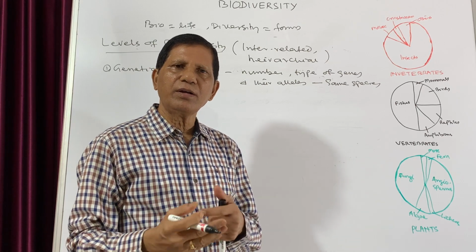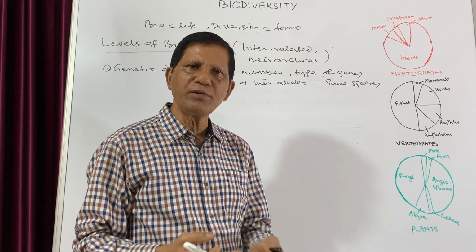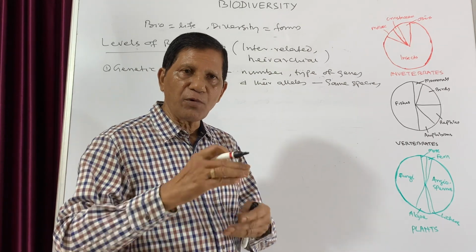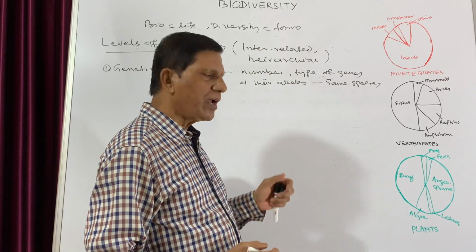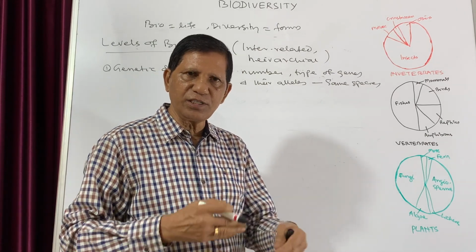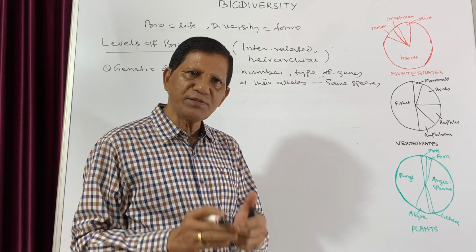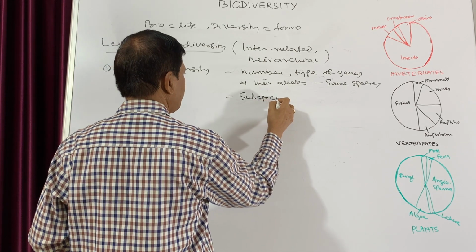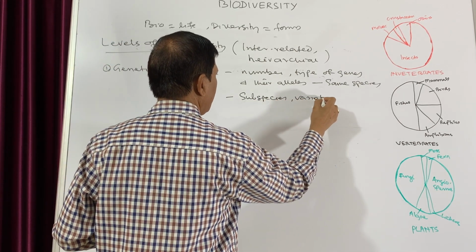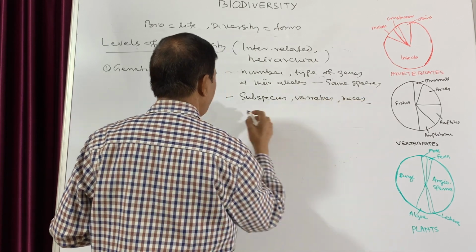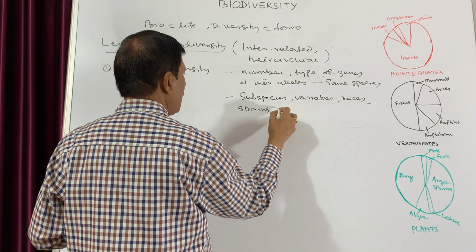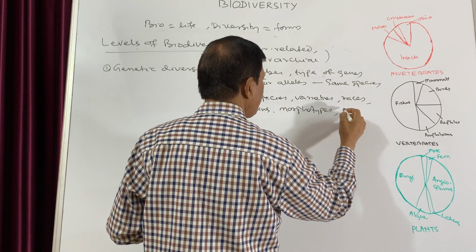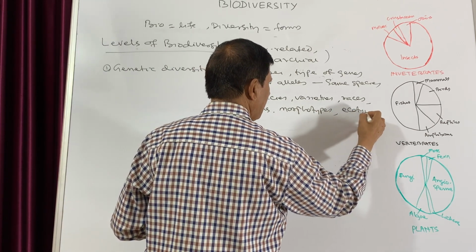Because the number and the type of genes change due to different mutations, it always varies from one type to another type. That is why, due to this genetic variation, usually a species gives rise to subspecies, varieties, races, strains, morphotypes, and also different types of ecotypes.